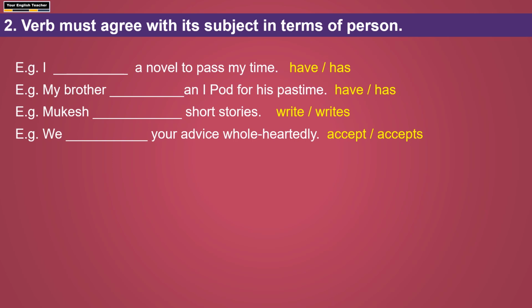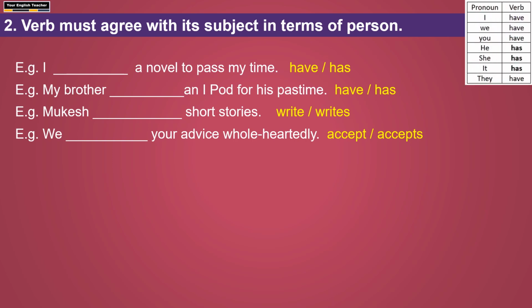Here it is not about the number, but it is about the person. Which person is it? I, first person. So what do we have to use? Have or has? See the table. With I, we have to use have. Only he, she, it, third person singular subjects take has. First, second and third person plural take have.